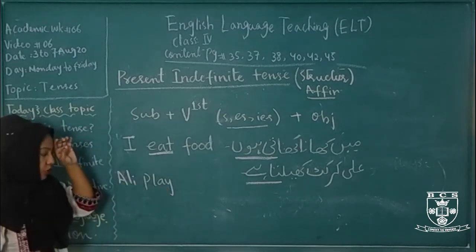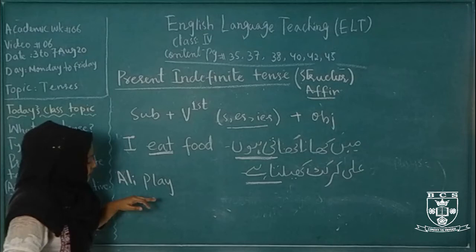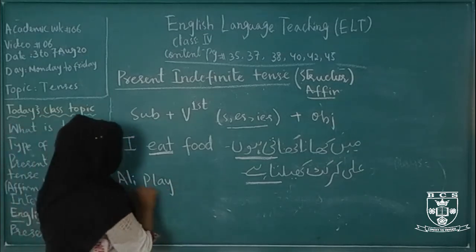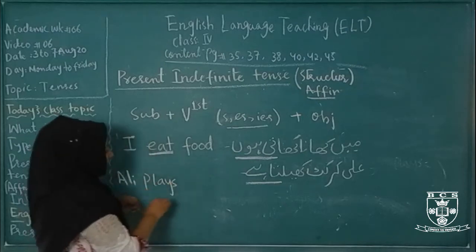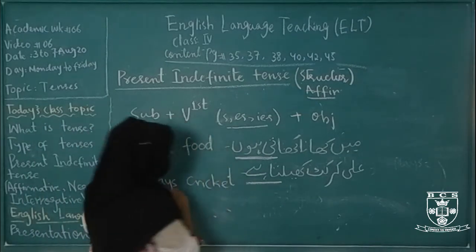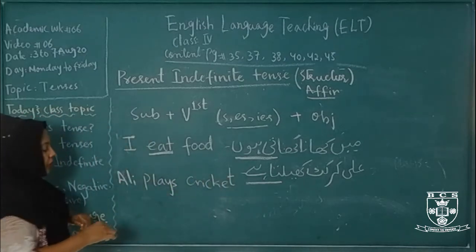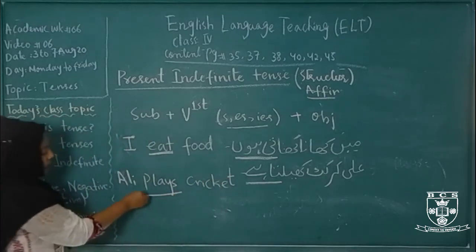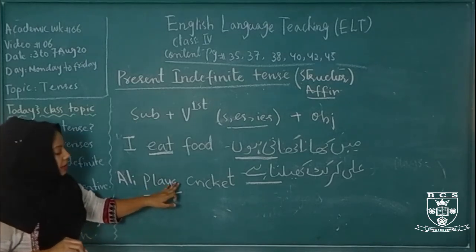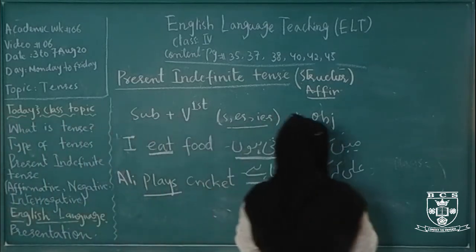And what I told you about the rule, if the word ends in consonant plus vowel, we add S there. So it becomes Ali plays cricket. It represents present indefinite: verb की first form plus S here in English.